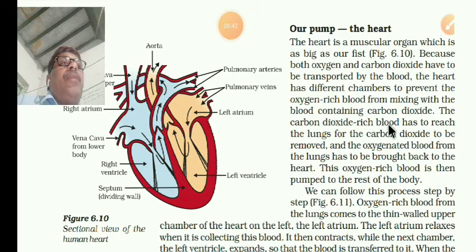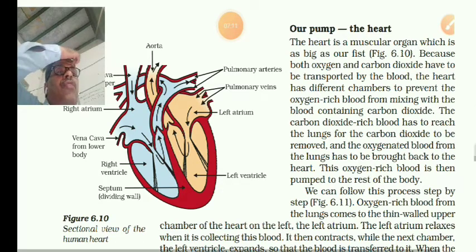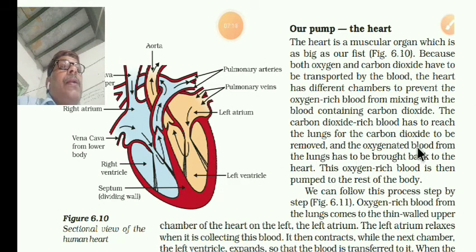The carbon dioxide-rich blood has to reach the lungs so that the carbon dioxide can be removed. We know that when it reaches the lungs, oxygen will be absorbed and carbon dioxide will be removed. Already I told you the oxygenated blood from the lungs has to be brought back to the heart.